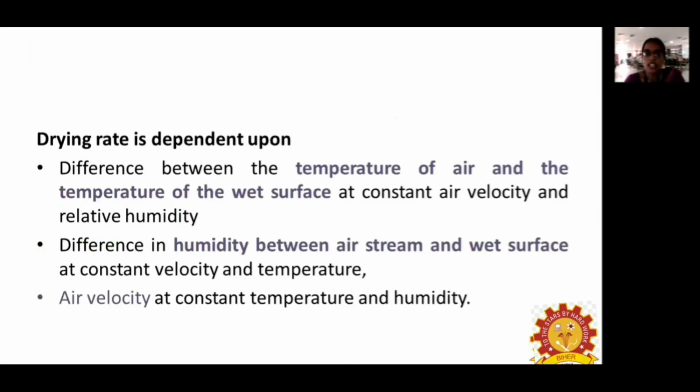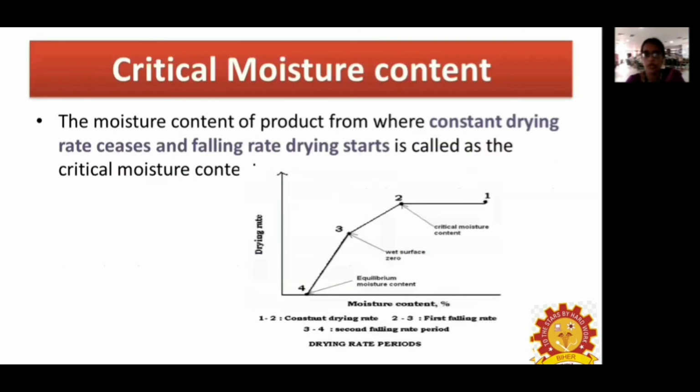Next, the drying rate depends upon the difference in temperature of the air and the temperature of the wet surface, which takes place at a constant air velocity and constant relative humidity. The difference in humidity between an air stream and the wet surface takes place at a constant velocity and temperature. The air velocity is maintained constant at a constant temperature and constant humidity.